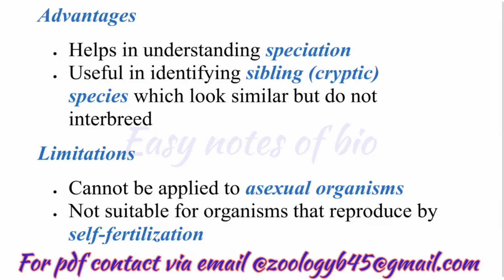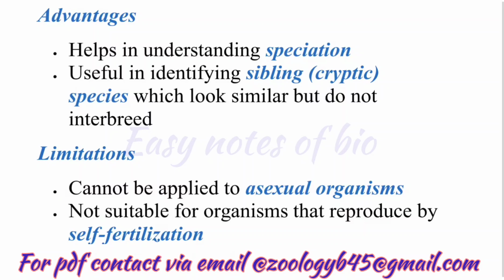Now, advantages of biological species concept: it helps in understanding speciation, like the formation of species, and is useful in identifying sibling or cryptic species which look similar but do not interbreed. Like physically we can see they are similar but they cannot interbreed because of the genetic differences they are having. Limitations: cannot be applied to asexual organisms. They're also a part of a specific species, so this biological species concept does not apply to asexual organisms.